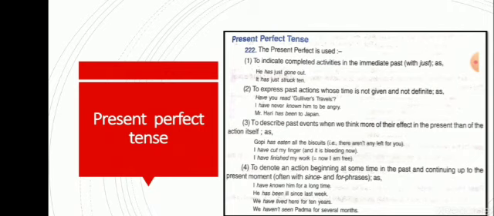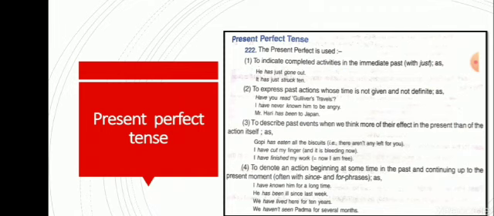Another, I have cut my finger and it is bleeding now, means the work has been done in the past time but the effect is shown in the present time. Another, I have finished my work.